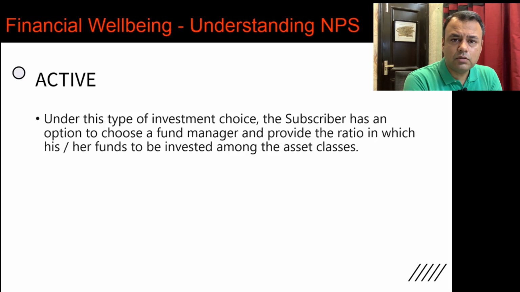So in the auto choice, you have three options, which are E, C, G: equity, corporate, and government. In active, you have got four options: E, C, G, and the last one, A, which is alternate investments.